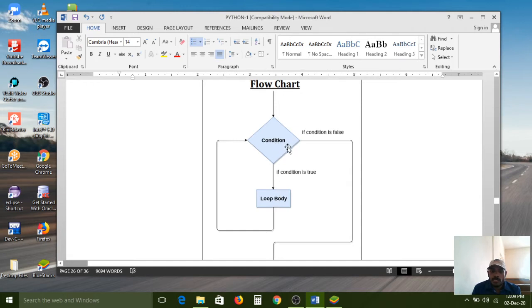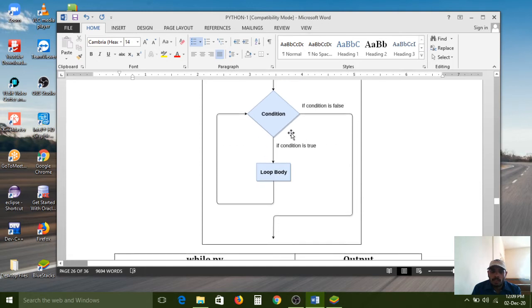If the condition is false, the control will not enter the loop body, and it comes to the next statements. It completely depends on a true or false condition. Only if the given condition is true will the while loop body execute. Otherwise, it will not execute.